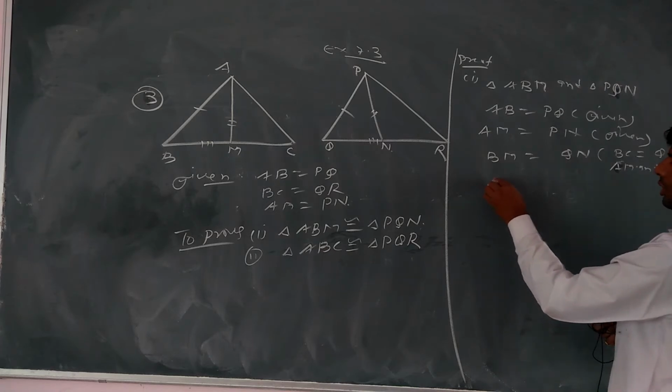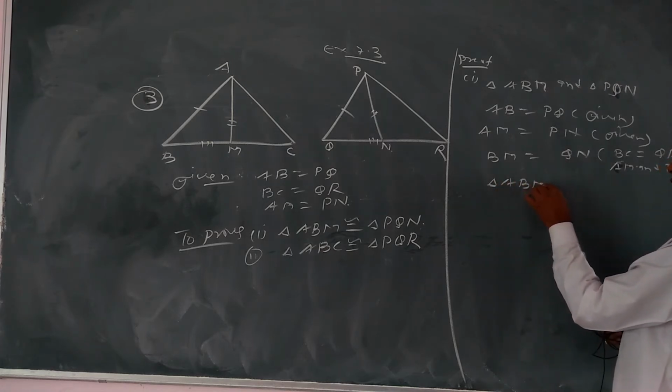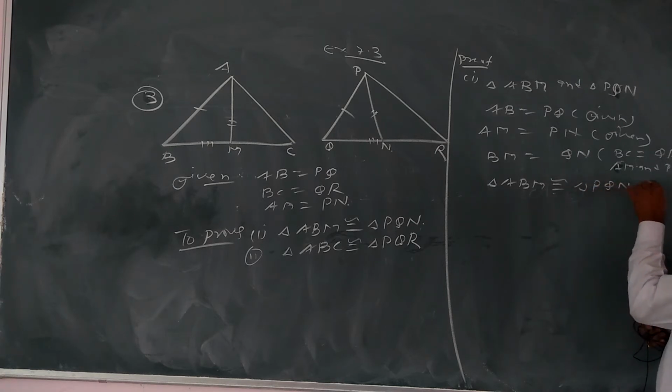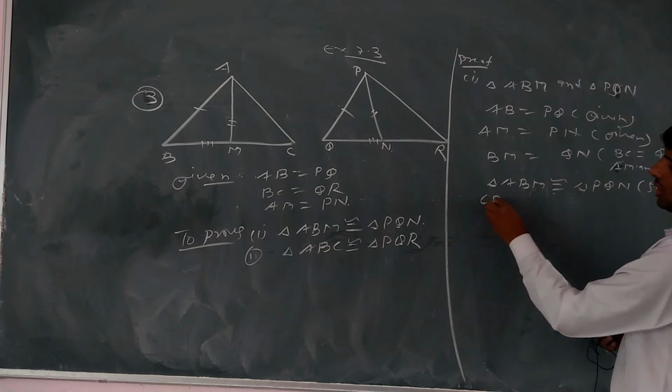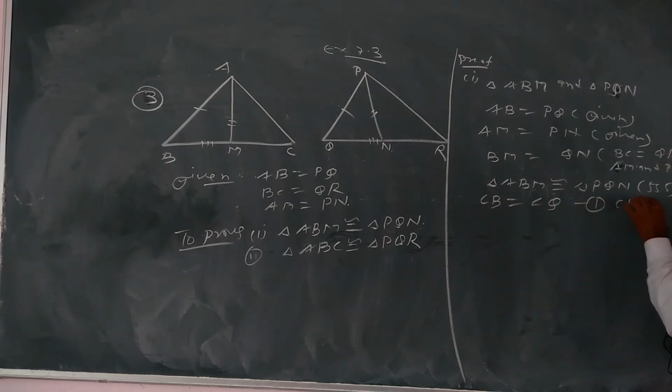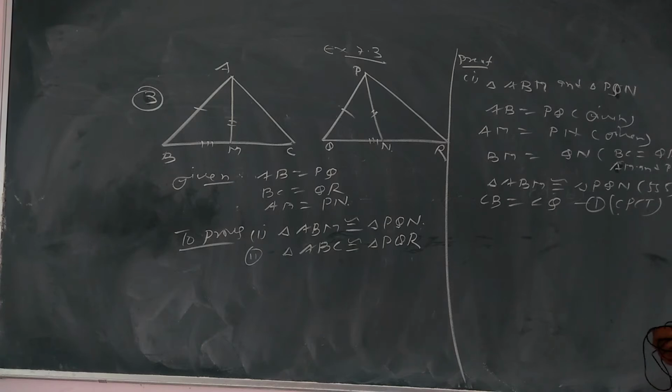So in this question you see that all three corresponding sides are equal, so we can write down ABM congruent to PQN by which rule? Side side side. If these are congruent, so we can write angle B equal to angle Q, equation first, by CPCT.